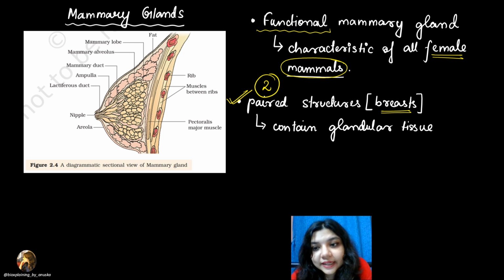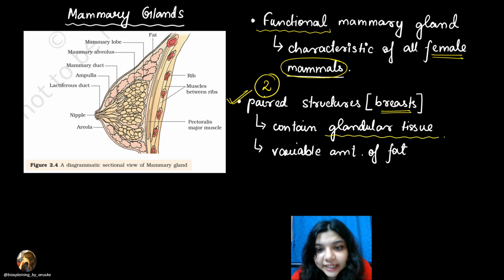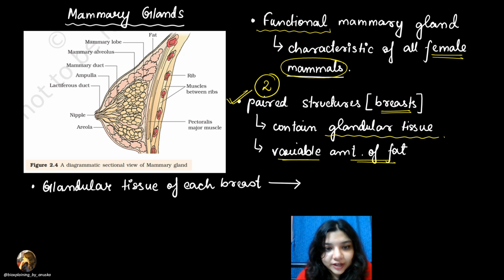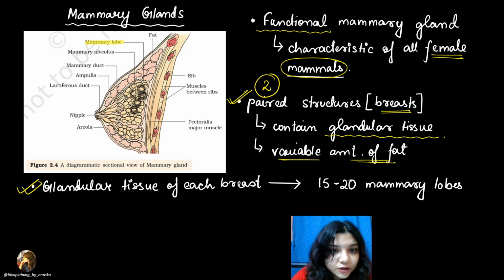These breasts will contain glandular tissue. Glandular tissue is present, which contain variable amount of fat. In some people, it will have greater amount of fat. In some people, it will have lesser amount of fat, right? Now, each of the breast के जो glandular tissues है, that has around 15 to 20 mammary lobes. So if you look into the diagram very carefully, क्या है कि individually these are one mammary lobe. Okay, individually these are known as the mammary lobes, right?